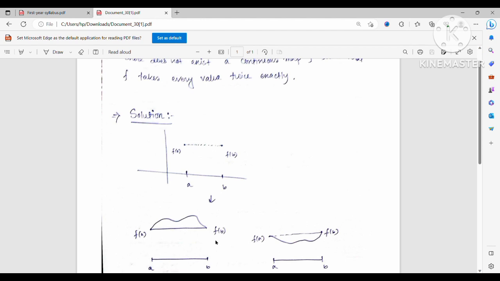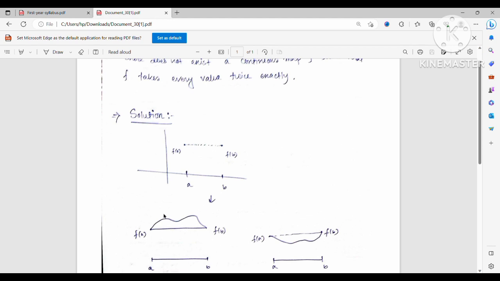Okay, I again repeat it. If for some point f(x) is greater than f(a), and for some point f(y) is less than f(a), then there must be some point c between x and y such that f(c) gives the same value as f(a) and f(b). So in that case f(a) equals f(b) equals f(c). So we have three distinct points assuming the same value. So this is a contradiction to our given condition.